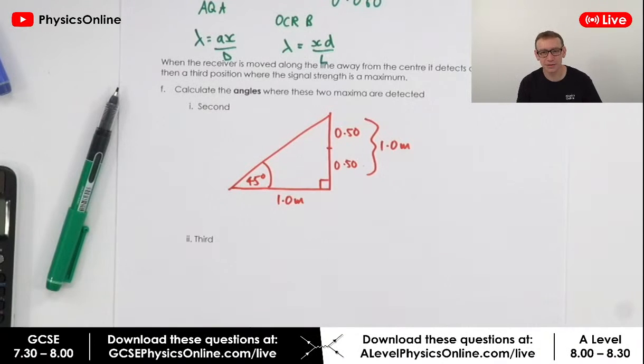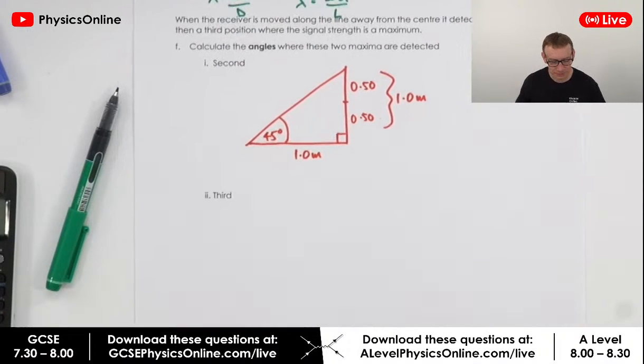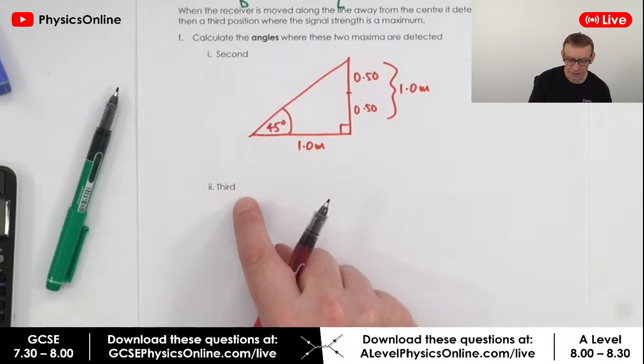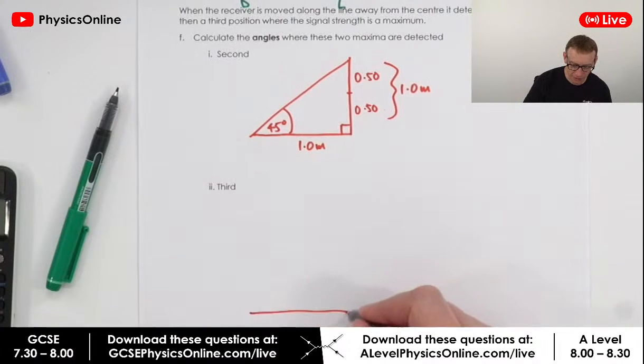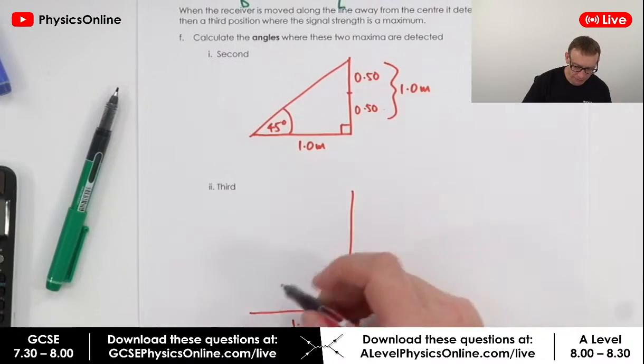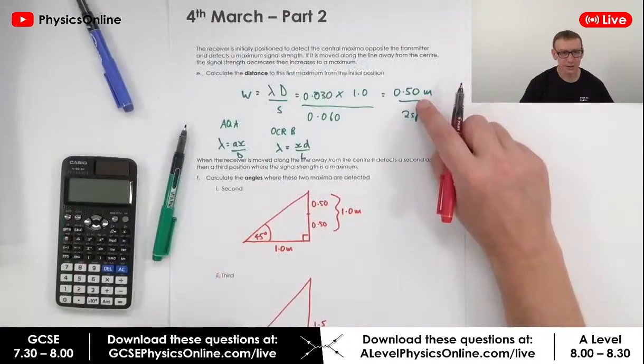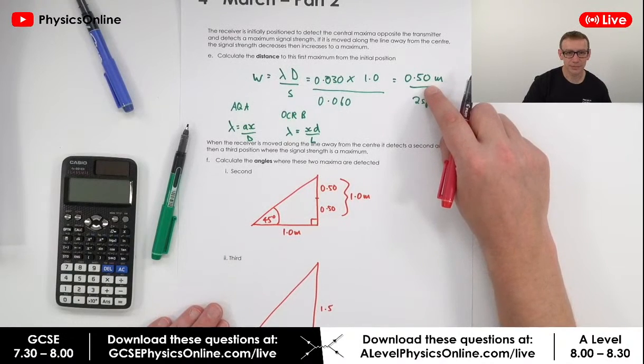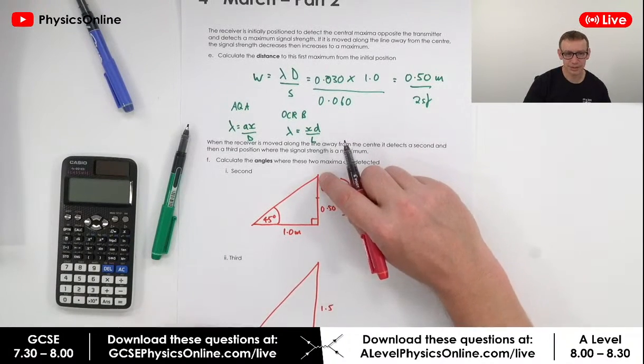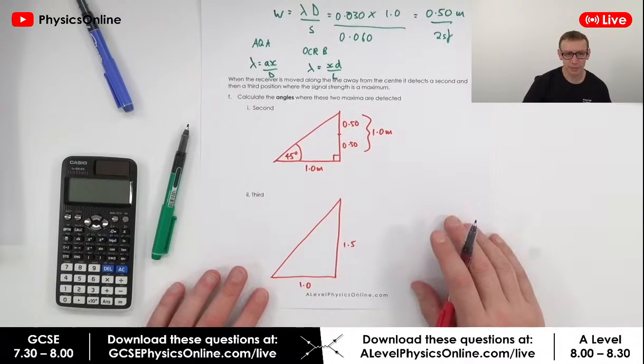Okay, 45 degrees, that covers it, perfect. For the third one here, again, it goes along a meter, but now it's going to go up 1.5 meters. Because again, it was 0.5 of a meter to the first maximum. The second maximum is going to be 1 meter. The third maximum position is going to be 1.5 meters.